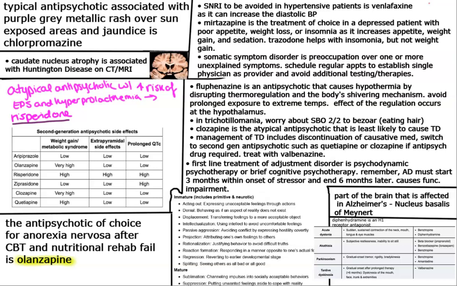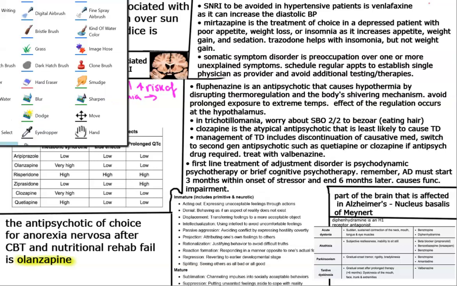So the first bullet point that we're going to talk about today is the typical antipsychotic that is associated with purple, gray, metallic rashes over the sun-exposed areas and jaundice: chlorpromazine. So if they bring up a question on test day, I want you to think about chlorpromazine being associated with jaundice and a rash.